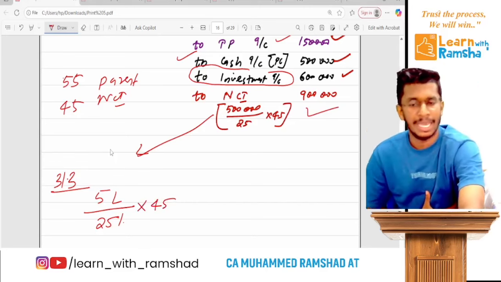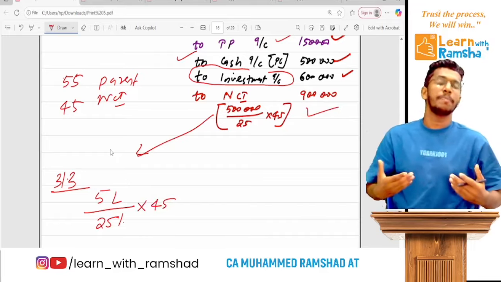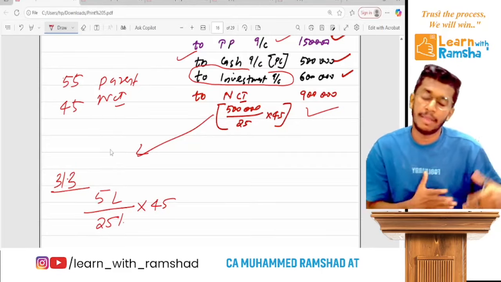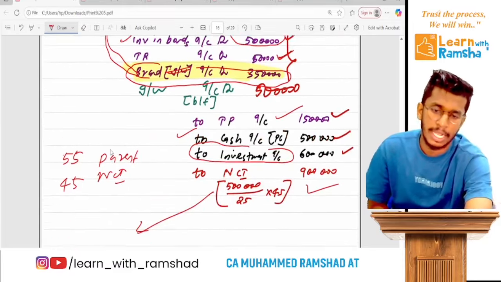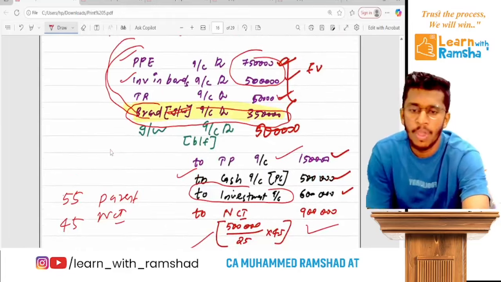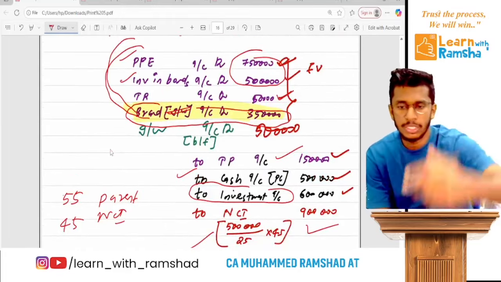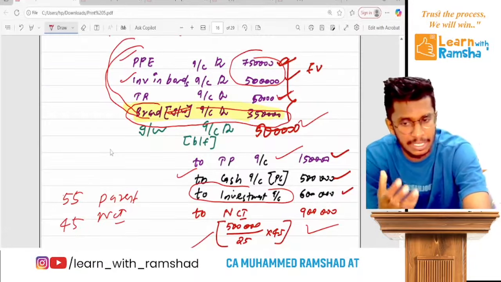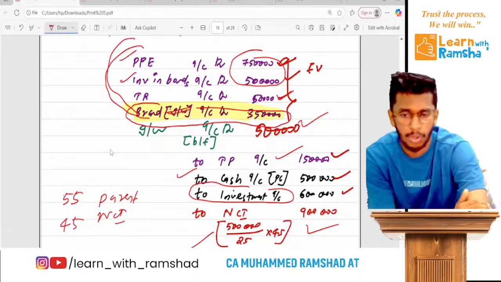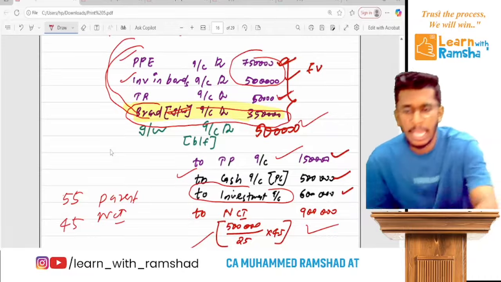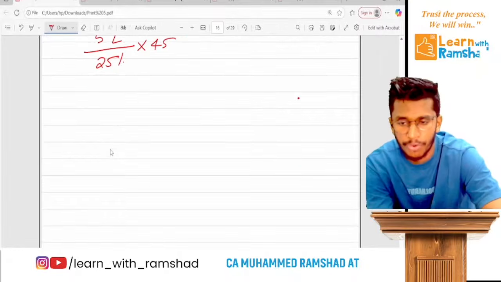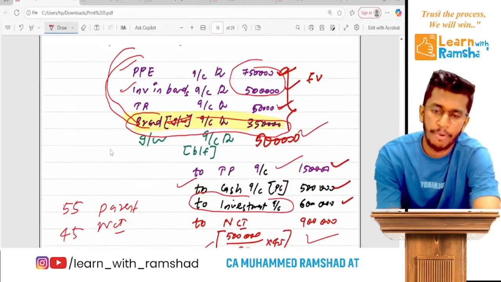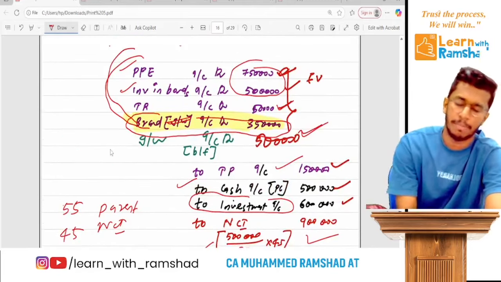Then you will get 9 lakhs. So this NCI is to be measured based on the latest cost of investment. Clear? Which is 5 lakh for 25. So based on that proportion, you will get 9 lakh for 45%. Now, when you balance this, you will get this goodwill. Clear? So there's a simple way you can get this answer. Ready? So that's it. That's more logic. So journal entry is over. Ready? If you want, you can write a working for goodwill also, but that's not required for finding it. It could be calculated as a balancing figure.